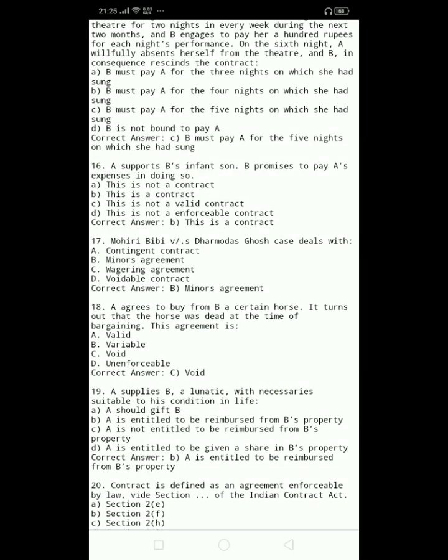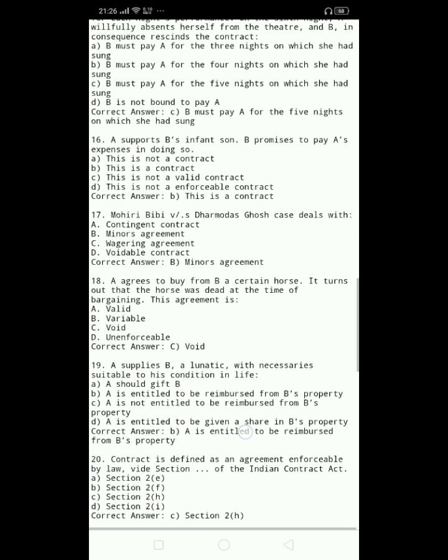17. Mohiri Bibee v. Dharmodas Ghose case deals with A. Contingent contract, B. Minors agreement, C. Wagering agreement, D. Voidable contract. Correct answer, B. Minors agreement.